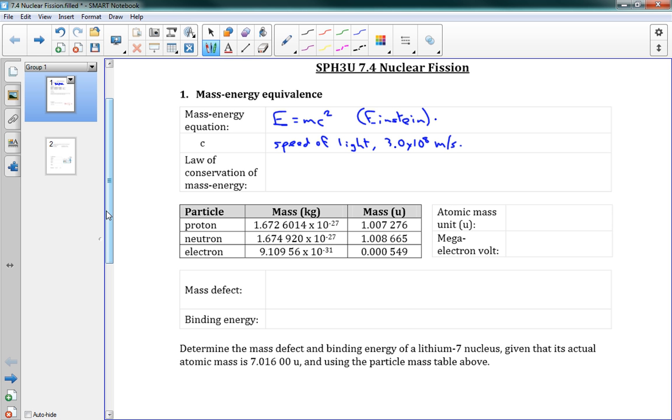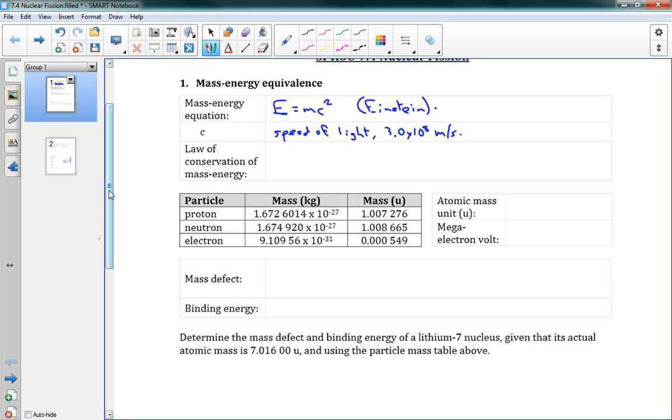This equation is going to go with our law of conservation of mass energy. You might remember earlier we had the law of conservation of energy. We said energy can't be created or destroyed. And then I said, actually, that's not quite true. It isn't quite true because energy can be converted into mass, and vice versa. So what we really have is that the law of conservation of mass energy says that mass can transform into energy and energy into mass.